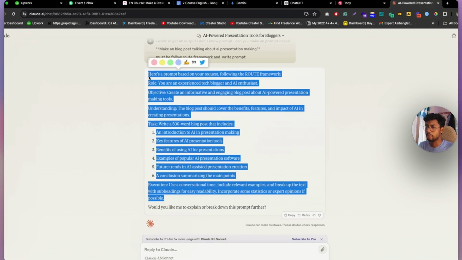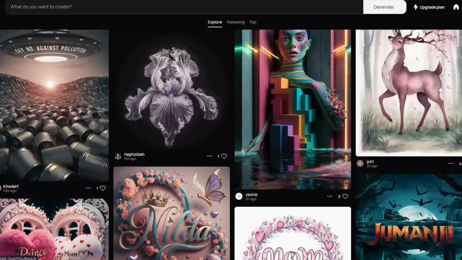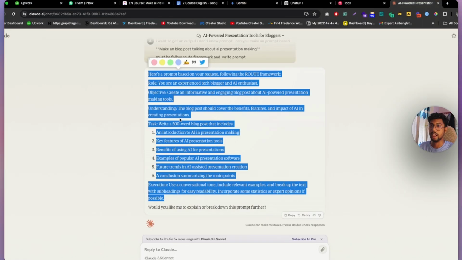So if you don't know about prompts, then don't worry. You can literally ask the AI to give you a prompt. They're going to generate a prompt for you, and then you can use it for doing your work. I think it's going to work pretty well when you're generating images using AI. That time I think this trick is going to help you a lot. If you're generating something but it's not giving exactly what you want, then I think you can use AI like this. I mean, you can follow this to get a better result.